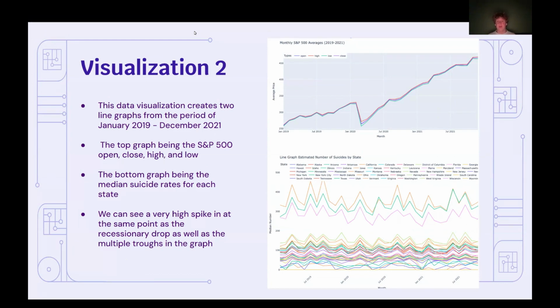And what you can also see is a very positive spike, which is a very sad spike in the state-by-state suicide rates. And as you can see, even as the market is trying to recover, there's still plenty more spikes occurring, and they are occurring at every trough that occurs in the market, showing that there is a correlation between these two values.